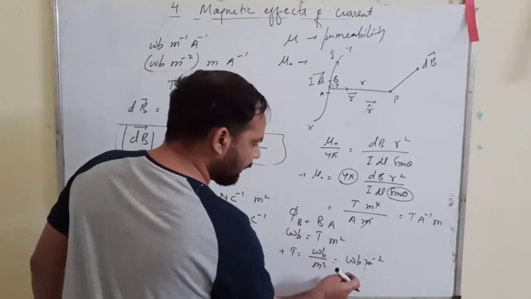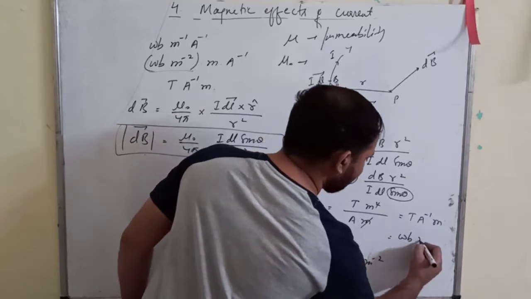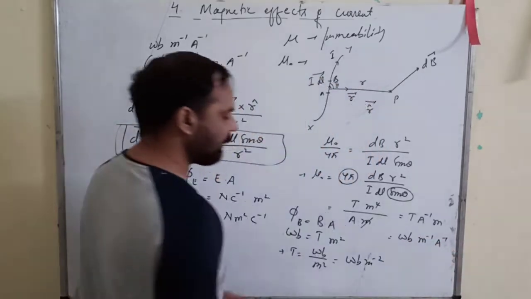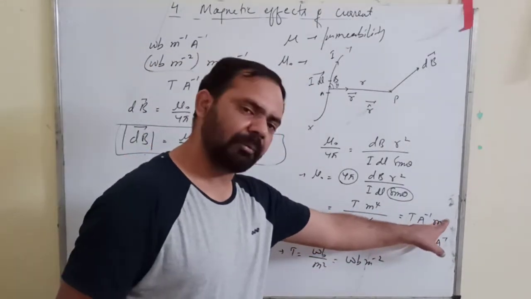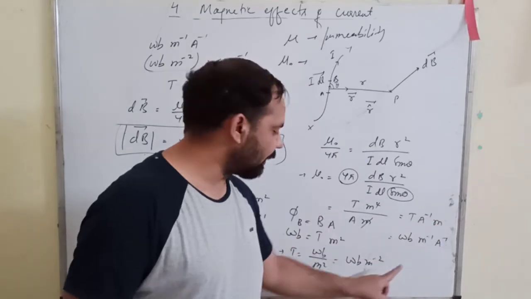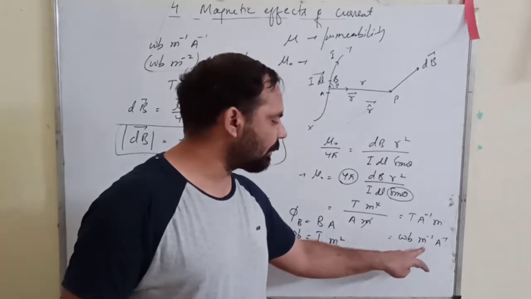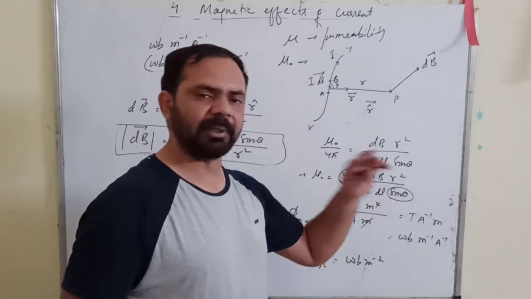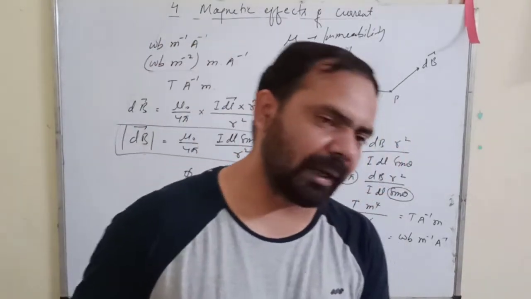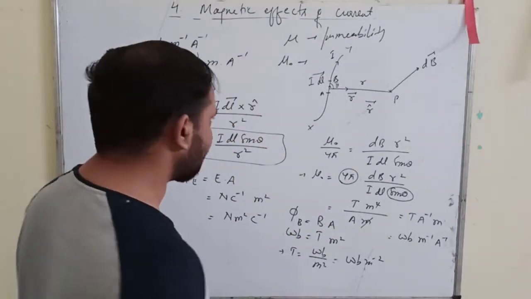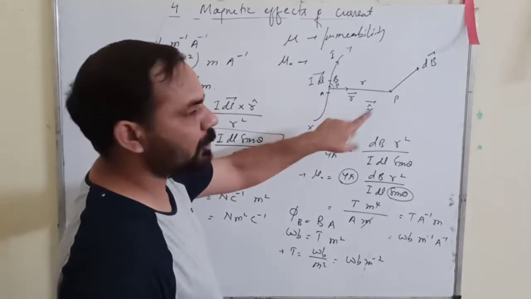Now from here you can replace Tesla with Weber per meter square, and it becomes per meter per ampere, because per meter square into meter will become per meter. You have per meter square and a simple meter. So when you multiply, powers will add, -2 plus 1 will become -1. So Weber per ampere per meter, or Tesla per ampere meter, right? This way you can obtain the SI unit of mu naught upon 4 pi. The value is 4 pi into 10 raised to power -7. Okay, so your final value of mu naught upon 4 pi becomes simply equal to 10 raised to power -7.